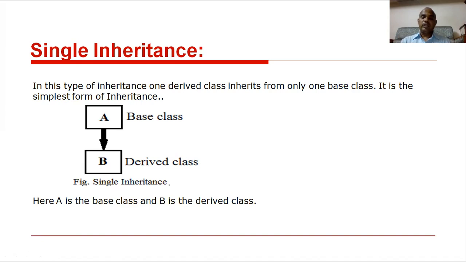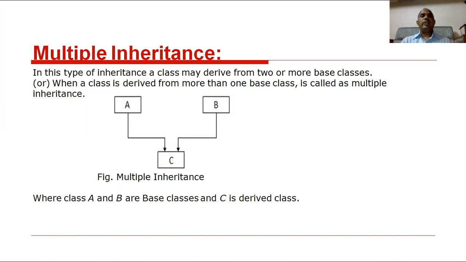Okay. Then the next one is multiple inheritance. In this type of inheritance, as the name implies, there are multiple base classes and only one child class. For example, there are two or more parents.